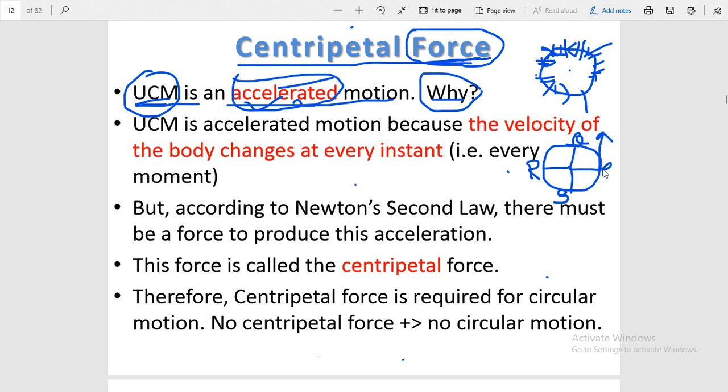So let's see, at point P, the velocity is given by the tangent drawn at point P, but the magnitude of this velocity must be equal to the speed at this point, and that is 5 meter per second, but the direction is along the y-axis, or you can say along the tangent drawn at point P. Similarly, at point Q, the direction of the motion of the particle is given by the tangent drawn at point Q, or you can say it is along negative x-axis.